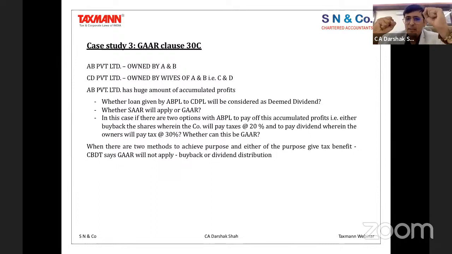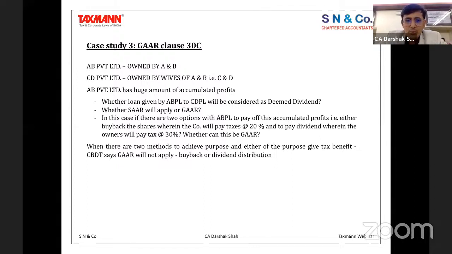Now AB is a company having huge accumulated profits, and CD is a company which is basically needing cash. Now let's say company AB is giving a loan to company CD. Whether that amounts to a deemed dividend or not is the question we are talking about, because there are accumulated profits in company AB. By giving a loan, can the tax auditor tomorrow say that yes, because there is a loan given and there is a huge accumulated profit, there is a question of deemed dividend which needs to be looked into, and you have been covered by the GAAR provisions?